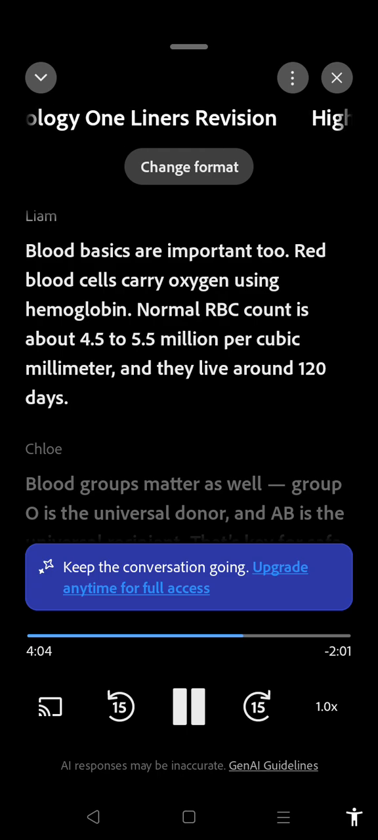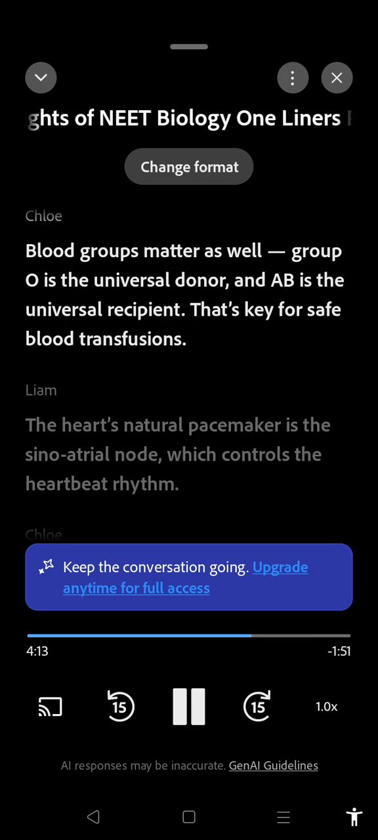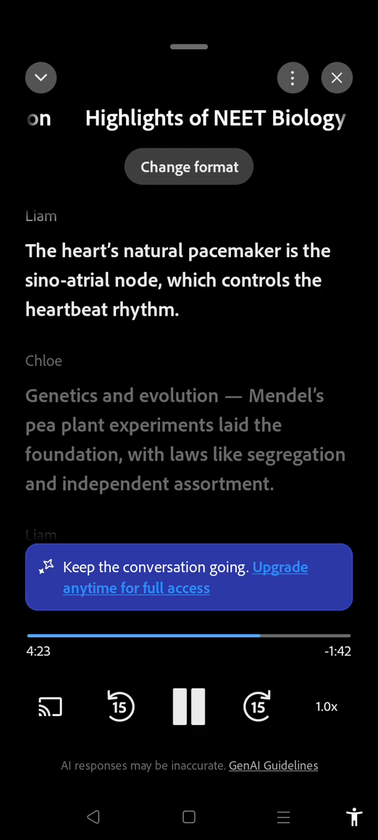Blood basics are important too. Red blood cells carry oxygen using hemoglobin. Normal RBC count is about 4.5 to 5.5 million per cubic millimeter, and they live around 120 days. Blood groups matter as well. Group O is the universal donor, and AB is the universal recipient. That's key for safe blood transfusions. The heart's natural pacemaker is the sinoatrial node, which controls the heartbeat rhythm.